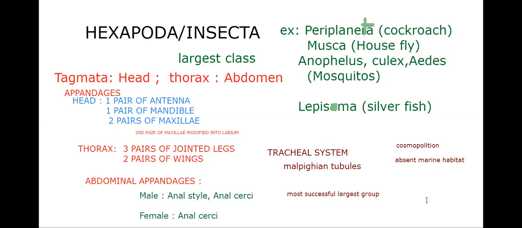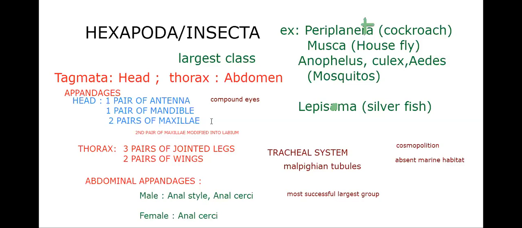The body consists of head, thorax, abdomen. The head bears 1 pair of antennae, 1 pair of mandibles, 2 pairs of maxillae, and compound eyes are also sense organs here. We'll discuss more in cockroach. Compound eyes are present, but they are not appendages. Just remember, they are not appendages. Thorax bears 3 pairs of jointed legs and 2 pairs of wings. We call it hexapoda because of 3 pairs of jointed legs, a 6-legged animal.